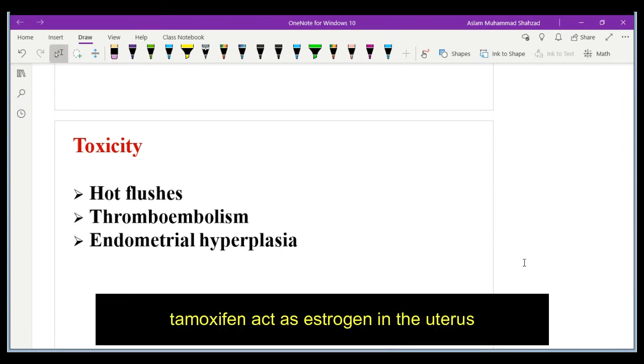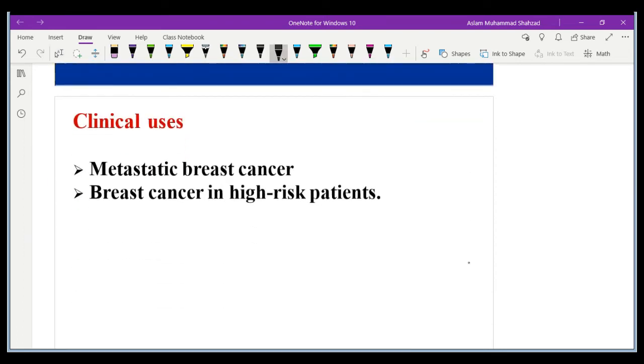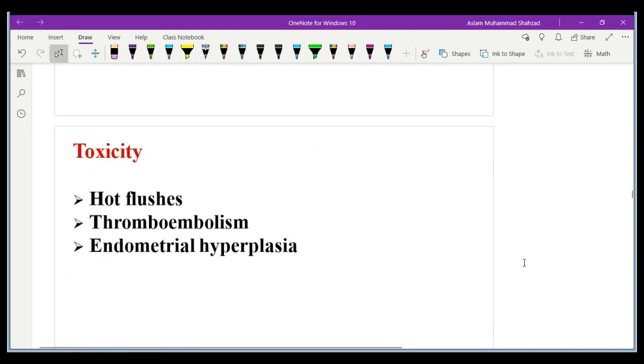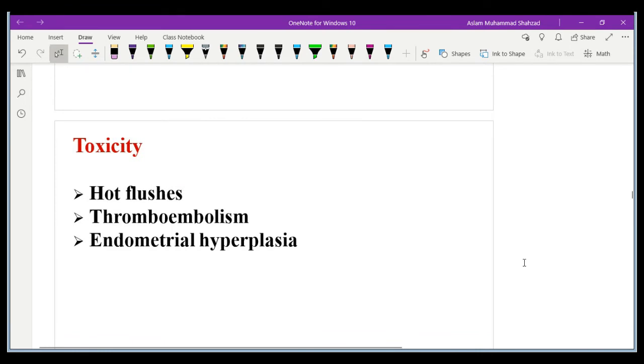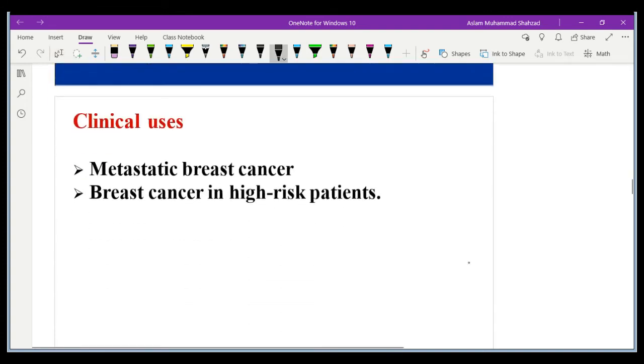So in the uterus it acts like an estrogen and can cause thickening of the uterine wall or uterine lining. That is why women taking tamoxifen after menopause have some risk of endometrial cancer, and the chance of getting endometrial cancer is less than 1%.